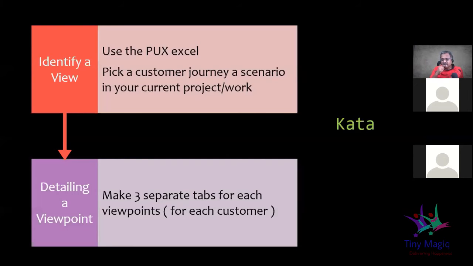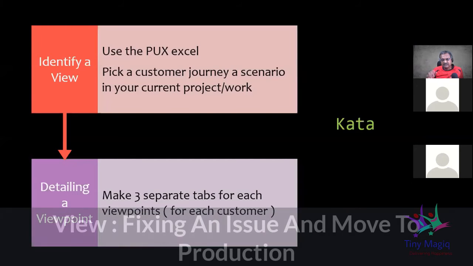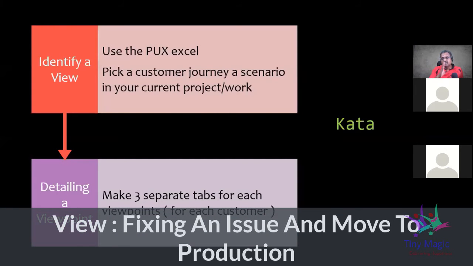So let's say, let's take something as simple as bug issue raised till production deployment. So this is one customer journey. The scenario is basically fixing of bugs.